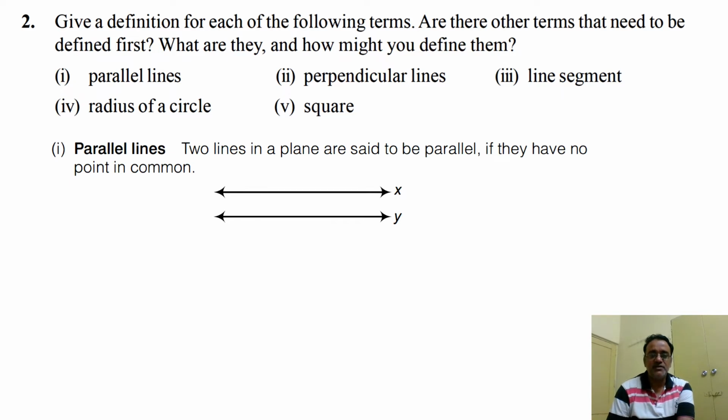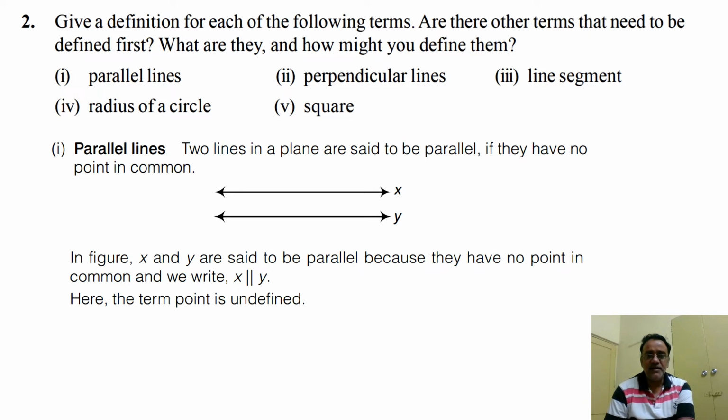Okay, so this is the definition of parallel lines. You can define it in another way also. Two lines in a plane are said to be parallel if they have no point in common. Even you can define it in another way: two lines never intersect when extended indefinitely in both the directions. Okay, so here in the figure x and y are said to be parallel because they don't have any common point. So the term point is undefined here. According to our definition, the point is undefined.